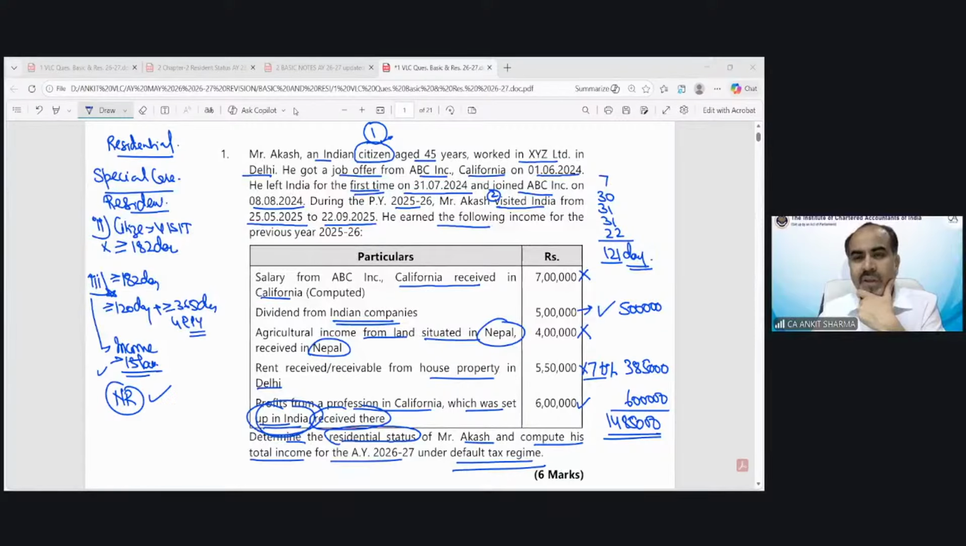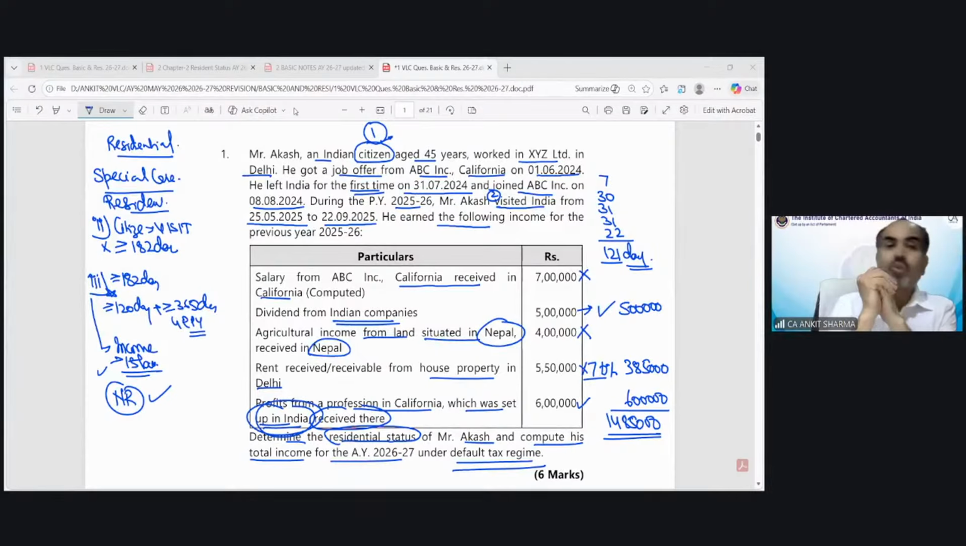Very good, Shamli. Up to 12 lakh Indian income. Navneet, 120 plus more, very good. So our income is 14 lakh 85,000. Very good, Shamli. So he would be a non-resident. Navneet is saying, but sir, if he was not a citizen of India, then 60 days in the previous year and more than 365 days. Yes, exactly.